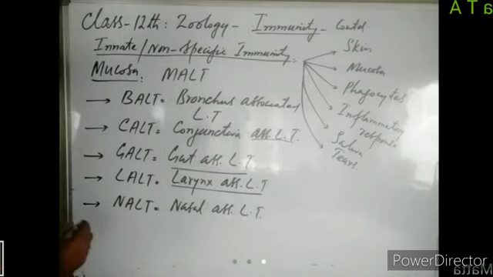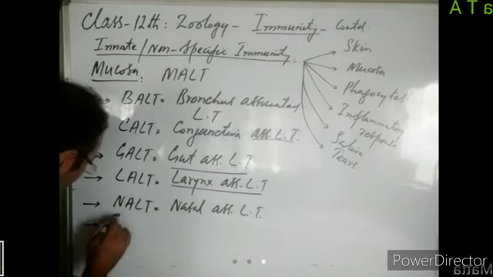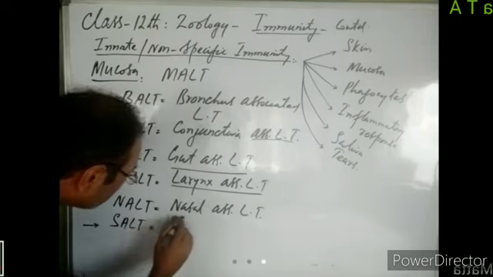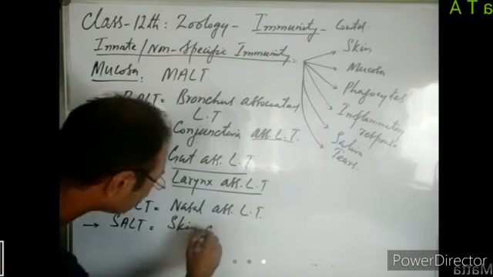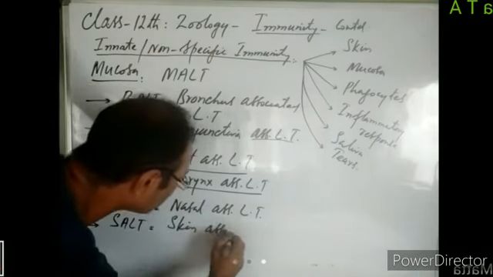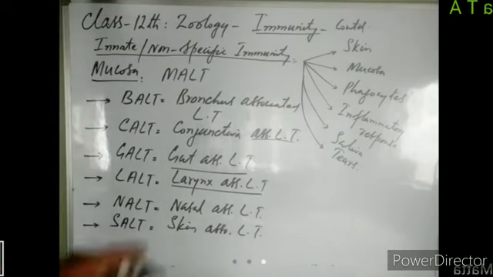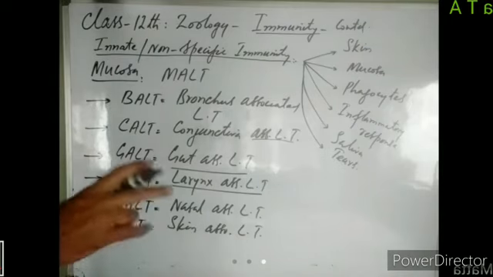Then we have got SALT, skin associated lymphoid tissues. Just beneath the skin, we have connective tissue, and in that connective tissue, there is lymphoid tissue.